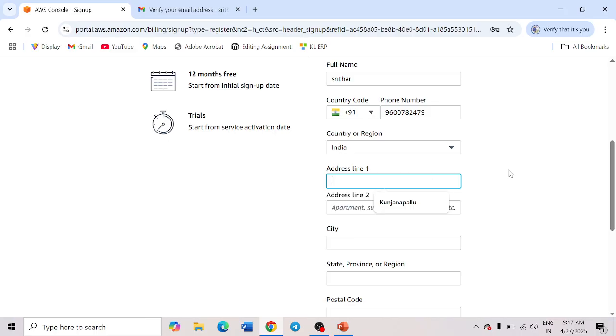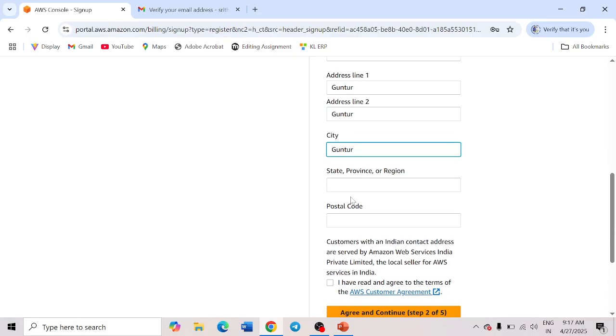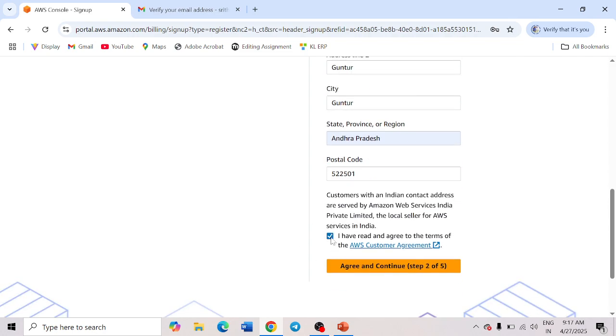For the address, you can keep anything. I'm just making it Guntur. State Andhra Pradesh, then the postal code. Okay, so let me agree to these conditions and click on Next.